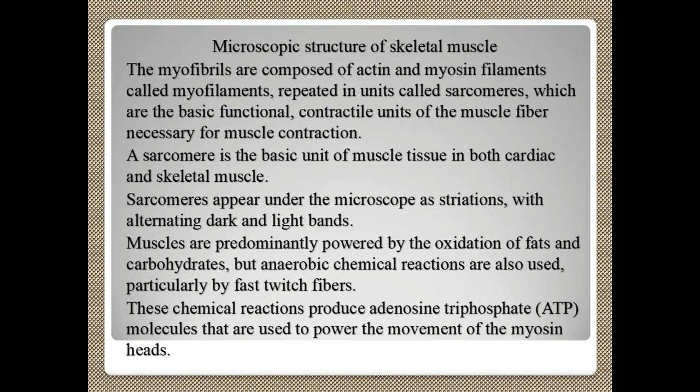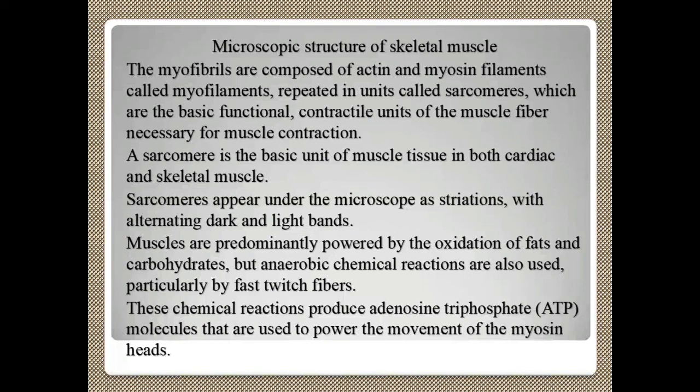These myofilaments have a repeated unit called the sarcomere. Sarcomeres are very important repeated units of the myofibrils, made of actin and myosin filaments. These sarcomeres are the basic structural and functional contractile units of the muscle fiber, necessary for muscle contraction.